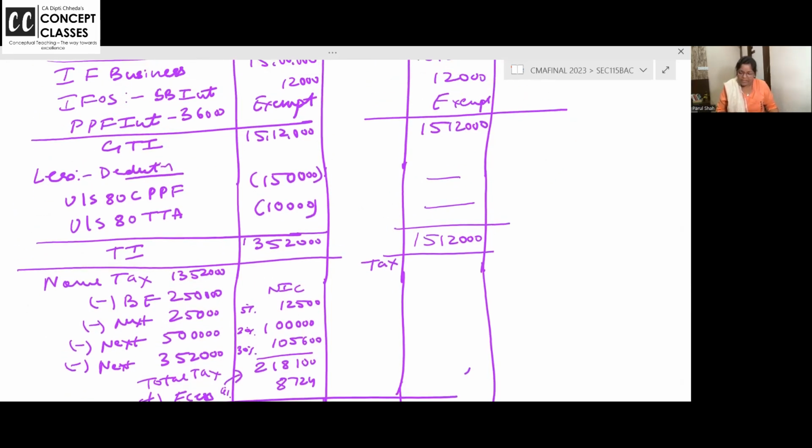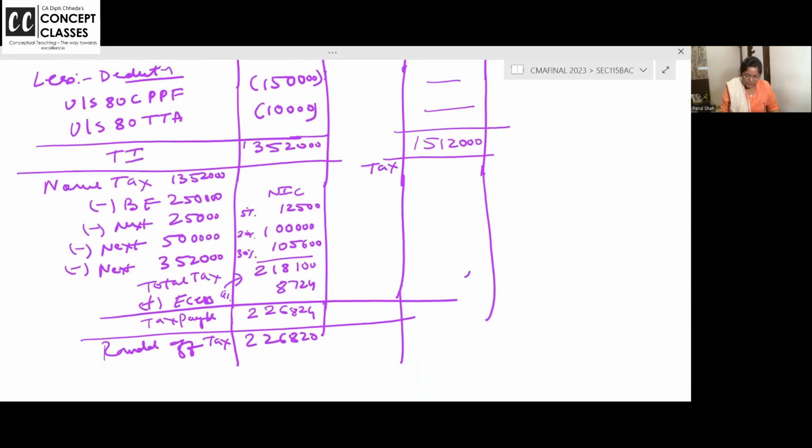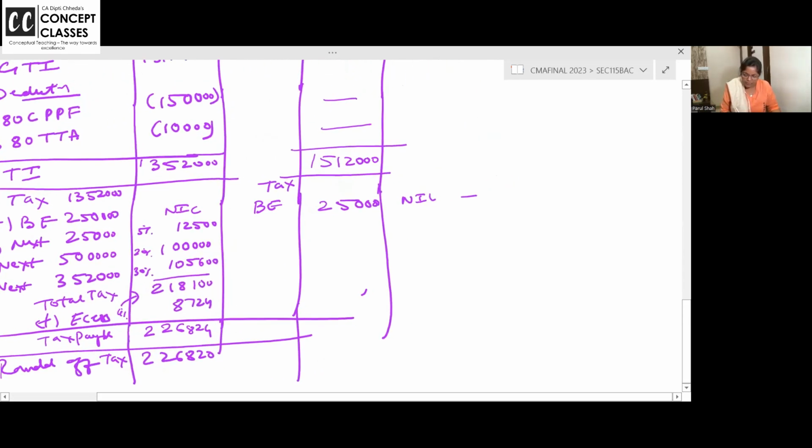Let's do it together, 15,12,000. So on the basic exemption 2,50,000 nil rate, so nil tax. Now on the next 250, are you all getting? On the next 250 it is 5%, 12,500.